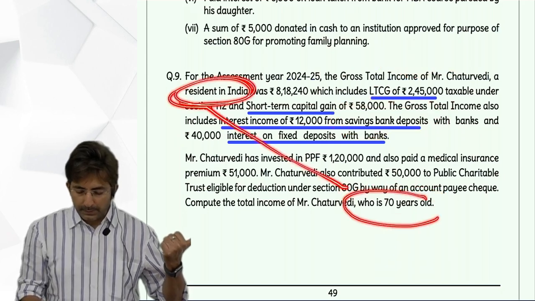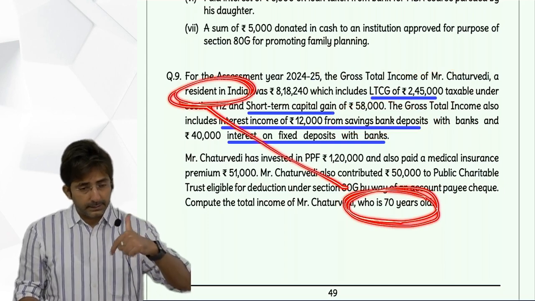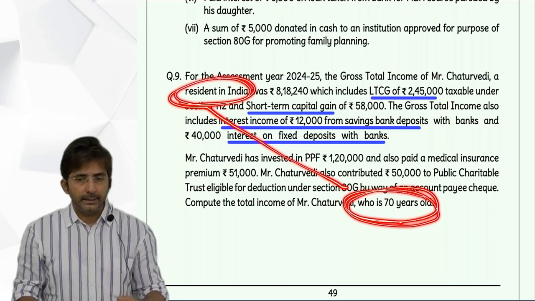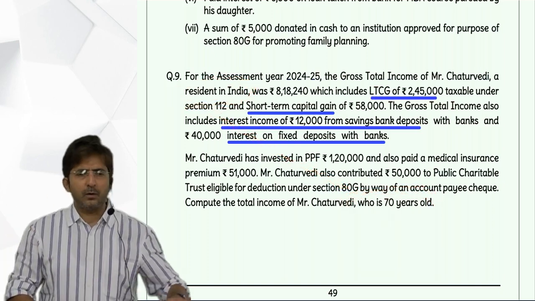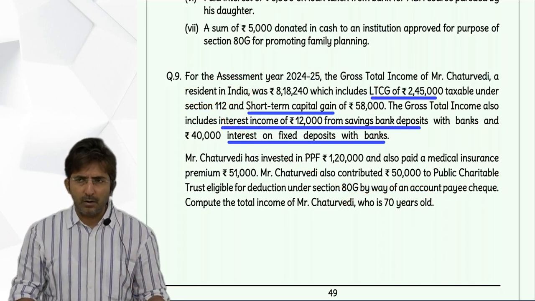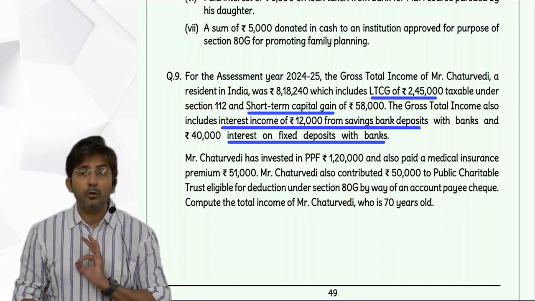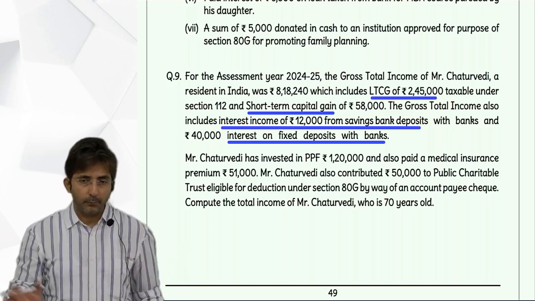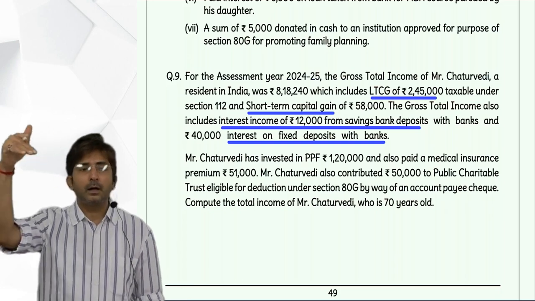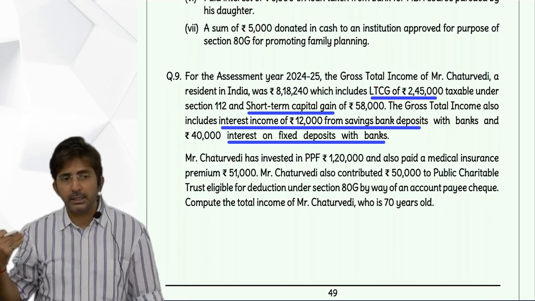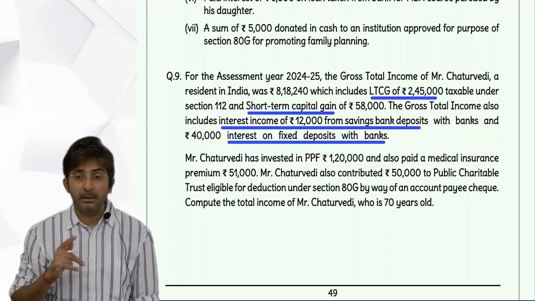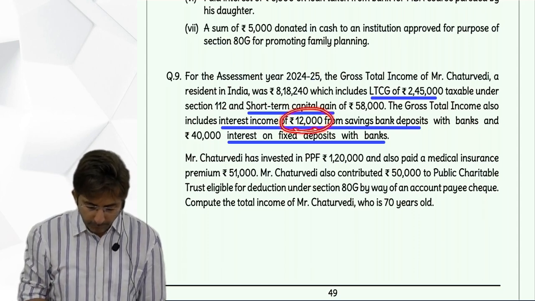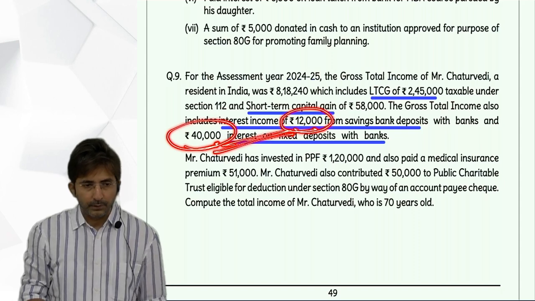So resident plus 70 years, that means he is a senior citizen, and being a senior citizen you will get 80TTB, and in 80TTB any account, whether savings account, fixed deposit account, any account with bank or post office, you will get deduction for the interest income. But first you have to include it in income from other sources, then you will get deduction under chapter 6A, maximum 50,000. Here it is 52,000, but you will take maximum 50,000.